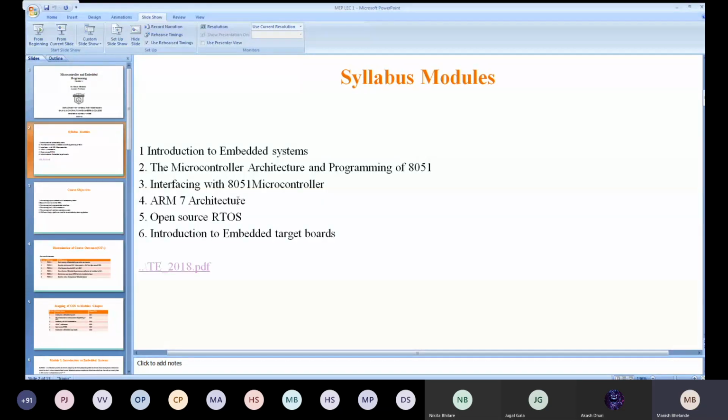Again, it has three types that we are going to see in this lecture only. That will be the last part where I am going to conclude today's lecture. So this is about the open source RTOS, and the last one is the introduction to embedded target boards.